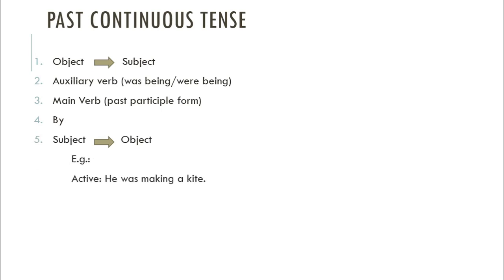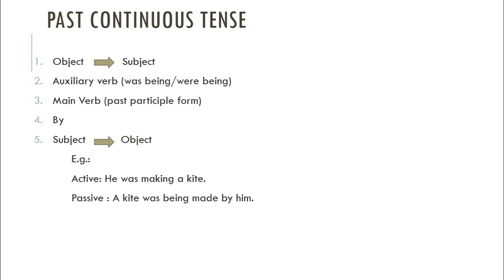He was making a kite. He is the subject here, was auxiliary verb, making main verb, a kite object. Object will be the subject. A kite was auxiliary verb. As according to the rules we have to use was being or were being. Since our subject is singular in number, we have to write down was being here. Then past participle form of verb made is used here.